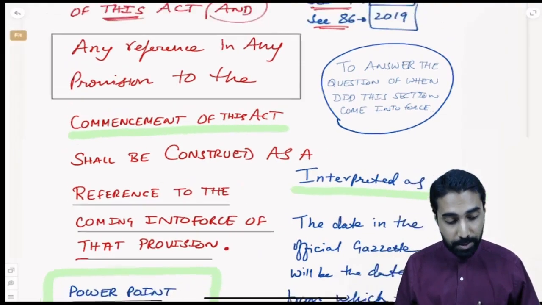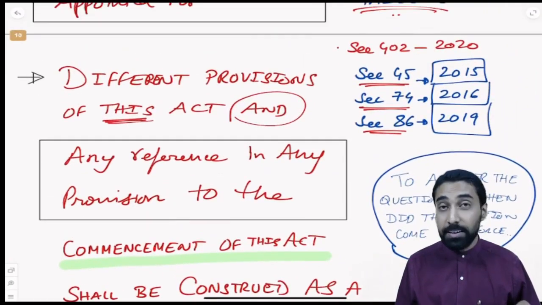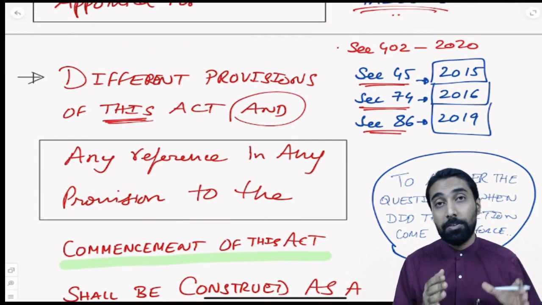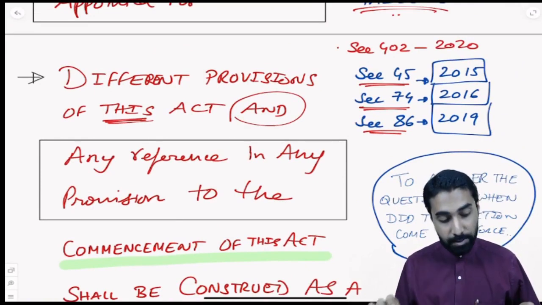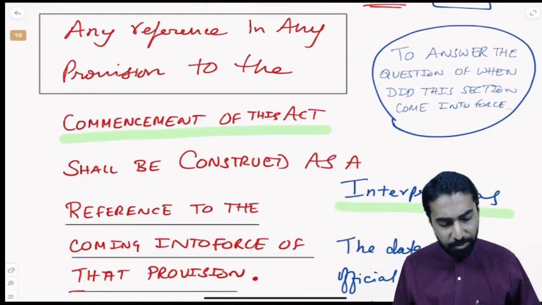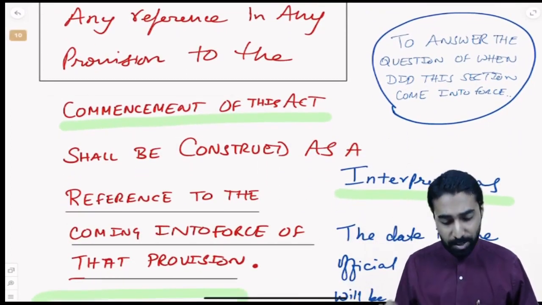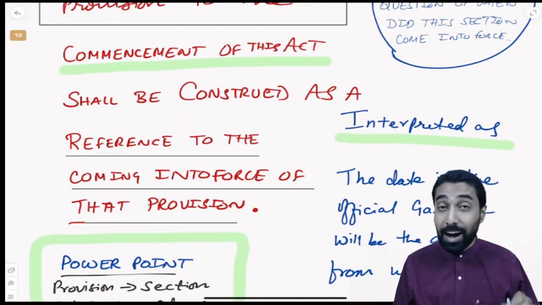So what are we understanding? Different dates can be given for different provisions, different dates for implementation of this effective date, correct? So now if there is any reference to from when did this provision come into force, we need to construe.